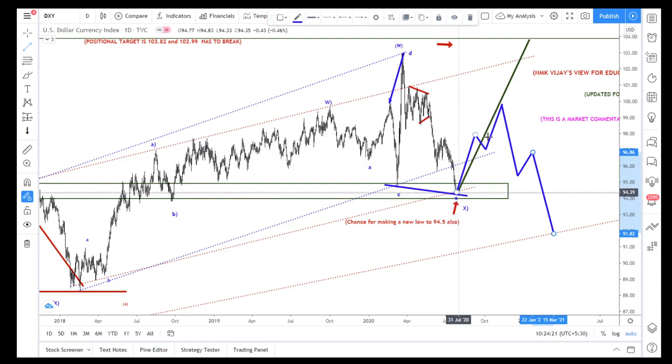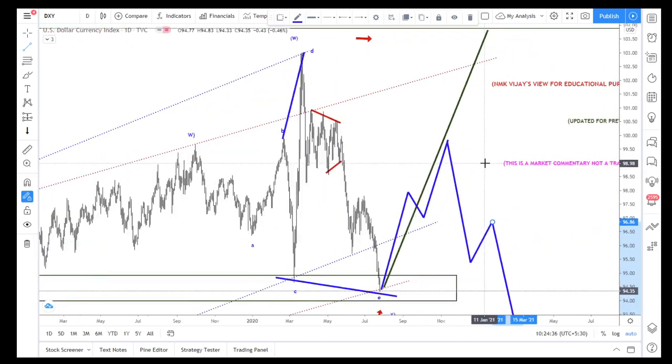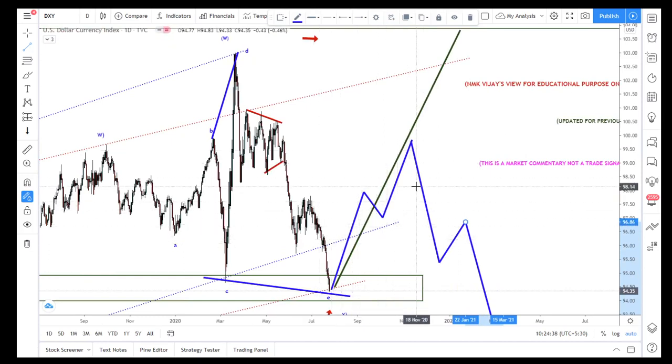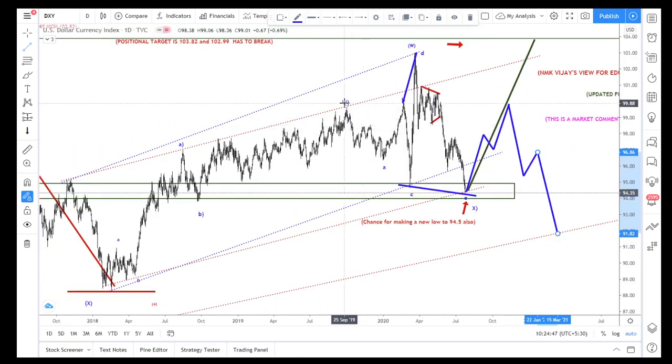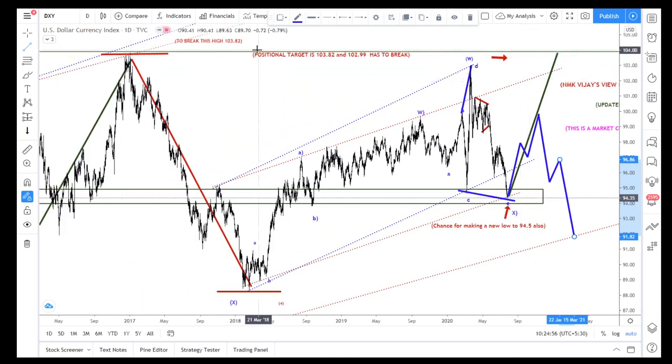So from here to here is a confirm. From here to here, 100 is the minimum, it has to reach that 99 in this zone. Once this is confirmed in this wave, how aggressive it is. Whether this wave is in 5 waves and again 3 waves, 5 waves, like that it has to move. Whether I place it as a W, X, A, B, C in a 3-wave structure, it has to do like that to complete that structure.